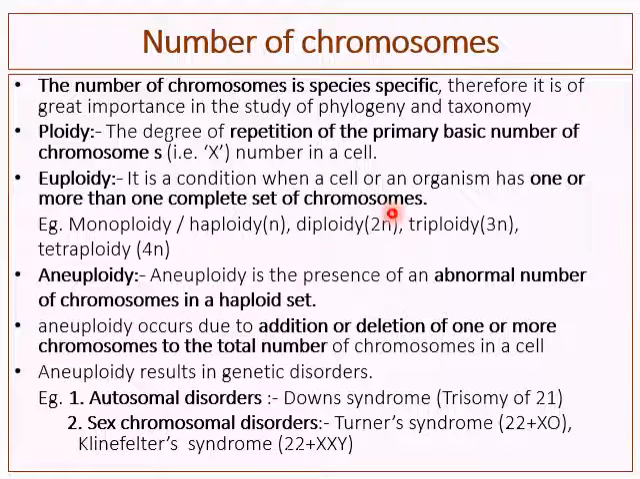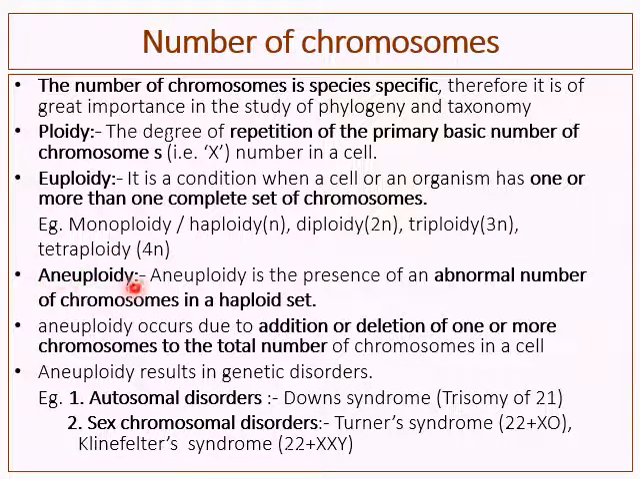Then euploidy. Euploidy is a condition when a cell or organism has one or more than one complete set of chromosomes. So euploidy means complete set of chromosomes. A complete normal set of chromosomes is considered as euploidy. Euploidy has a number of examples: monoploidy or haploidy, that is a single set of chromosomes. Diploidy means a double set of chromosomes. Triploidy means 3 sets of chromosomes. Tetraploidy means 4 sets of chromosomes.